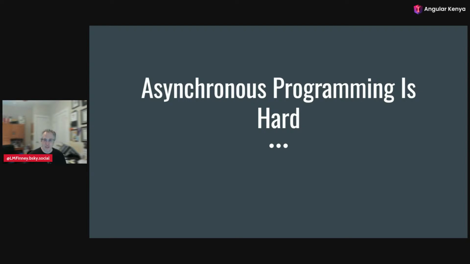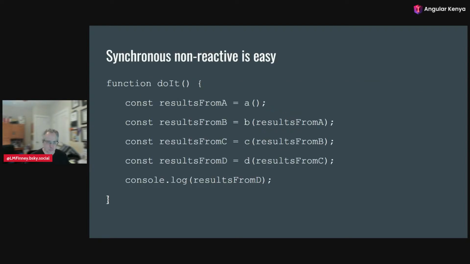So why do we need this at all? It's because asynchronous programming is hard. When we all learned programming, whether it was in third grade or in college or whenever it was, we learned synchronous programming, something that looked like this, where there's a function, and within that function, we make a call to another function A. And we get some result from A, and then we can pass that into B, and get the result from B and pass that into C, and get that result and pass it into D. And then finally, when we're done, we can take that result and log it to the console.